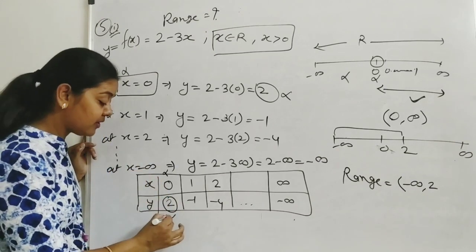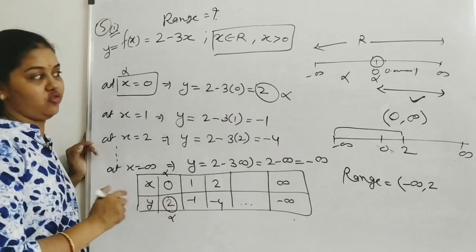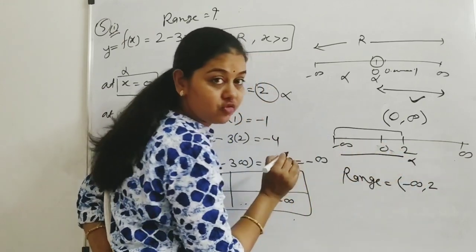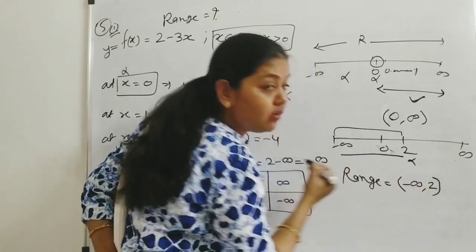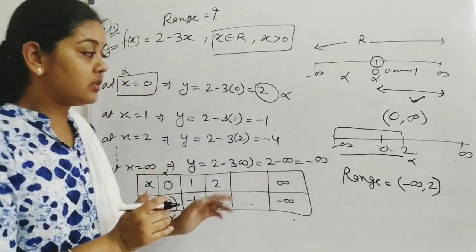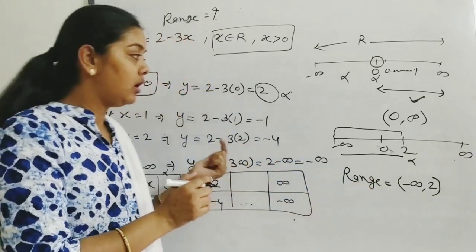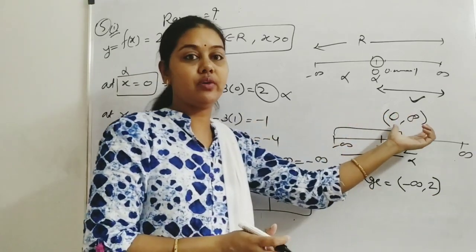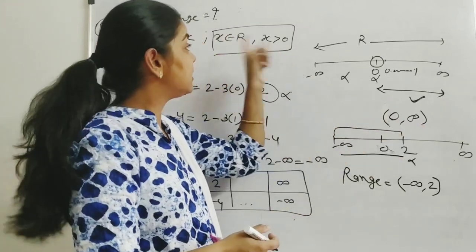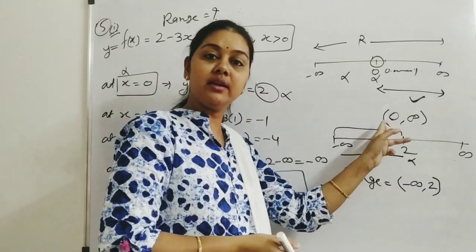So 2 is not our image. But the nearby points of 2 will be our images. So all these points will be images, but 2 will not be our image. So again, here we have an open bracket. Is it clear, students? This is very important, how to make symbols or brackets here. First we have found the domain. What is the domain here? Greater than 0. 0 is not included. So open bracket at 0.